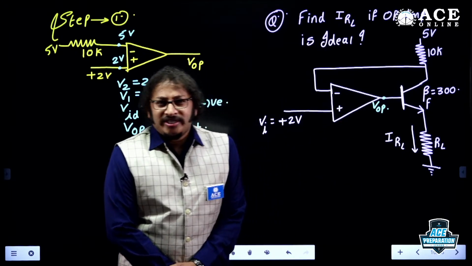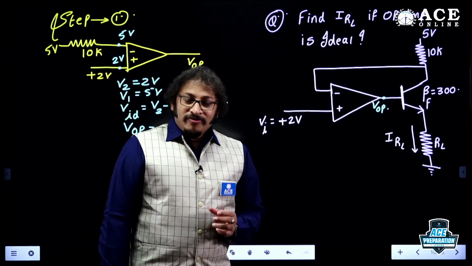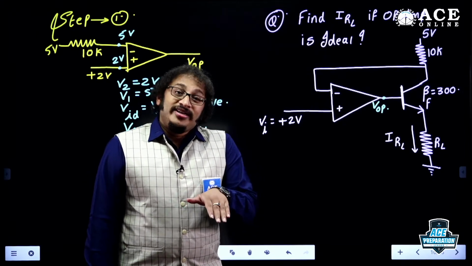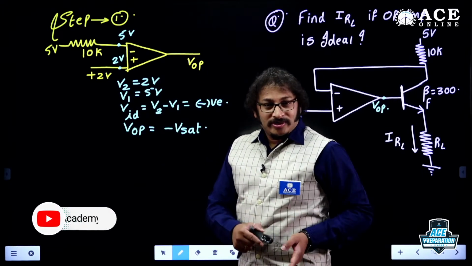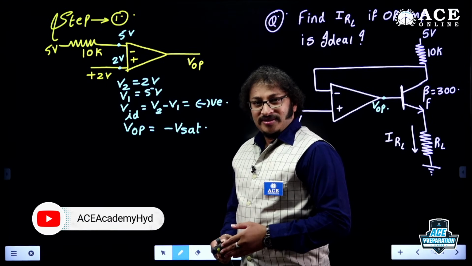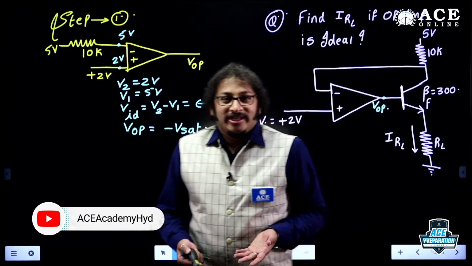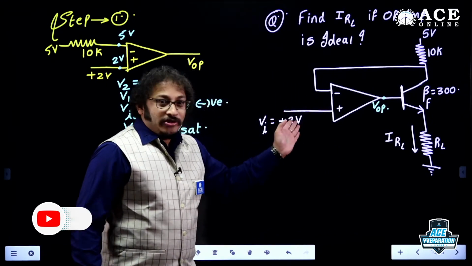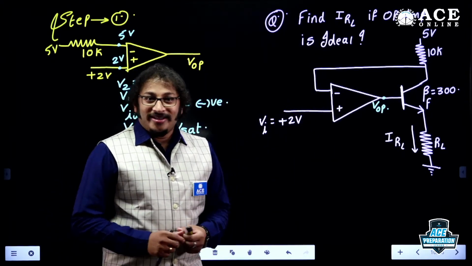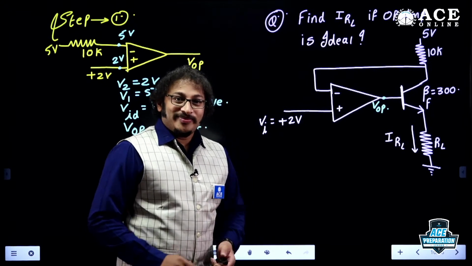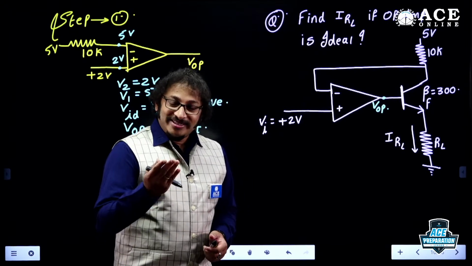Is there any shortcut or what exactly? VOP will become positive based on VID. If VID is positive, VOP will be positive. If VID is negative, VOP is negative. Who told you that if the input is given to the non-inverting terminal, VOP will become positive? I think that is not at all a shortcut, there's no such concept. Please take care, guys.